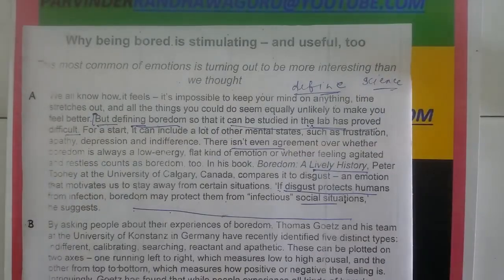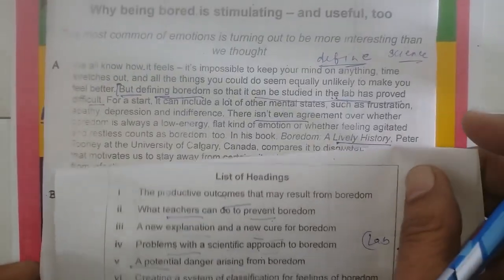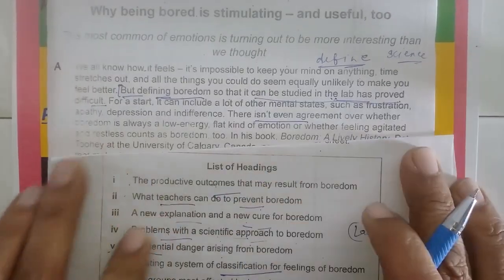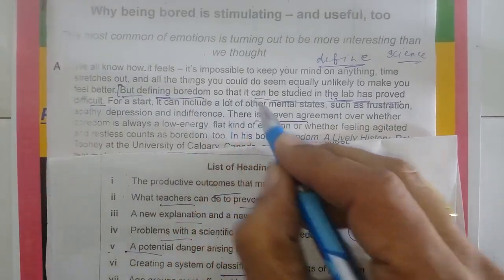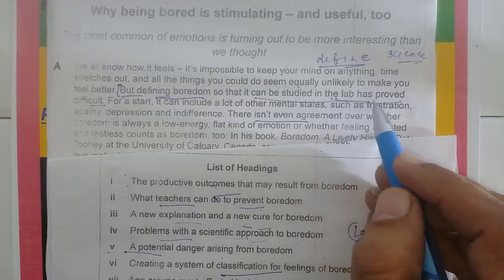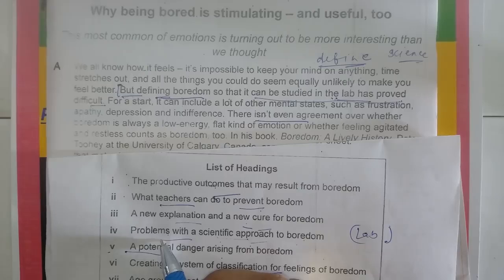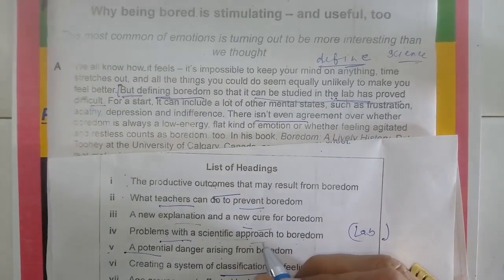The thing is that, let me fold the page, because in the initial point what we have got, he said but defining boredom so that it can be started in the lab has proved difficult. So he said difficult means problem here, with a scientific approach means lab here, to boredom means defining boredom.